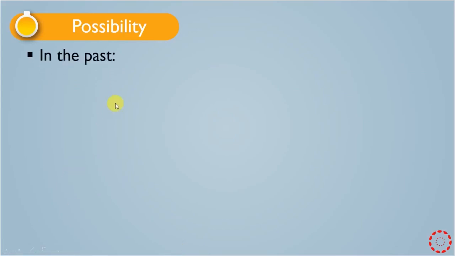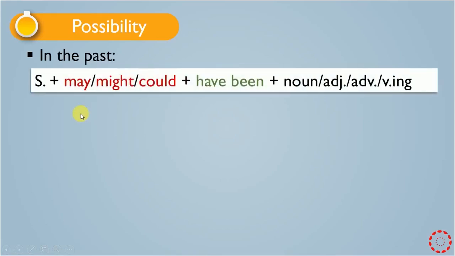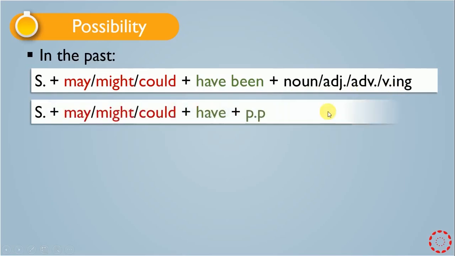And also we have possibility in the past. We have rules also here. We have the subject at the beginning, and then we have may, might, could. It means we use these words to show possibility in the past. We have may, might, could, and then we have been. Have been is followed by a noun or an adjective or adverb or verb-ing.